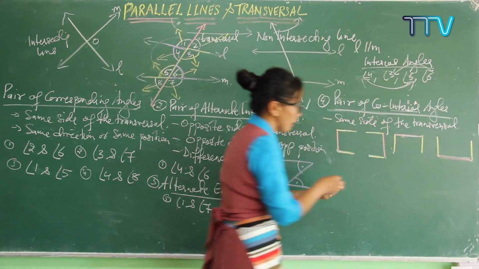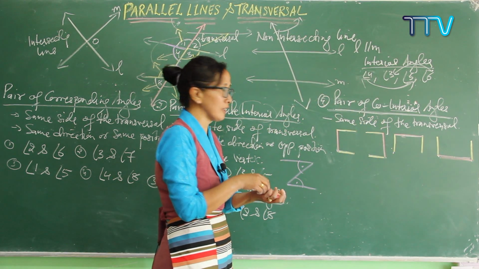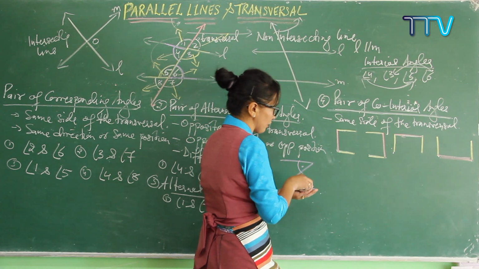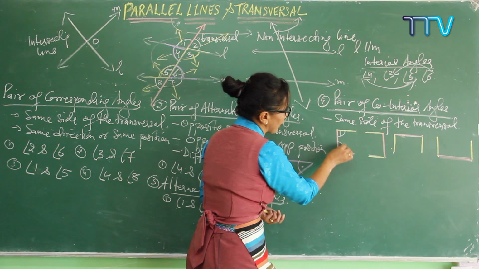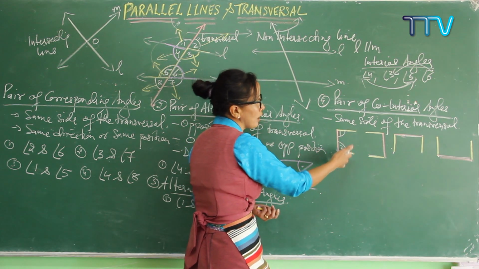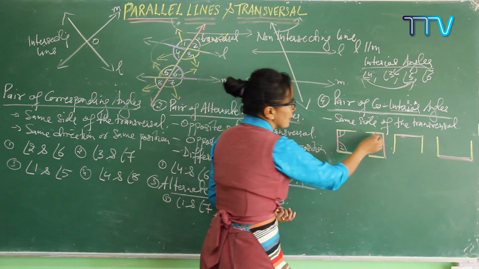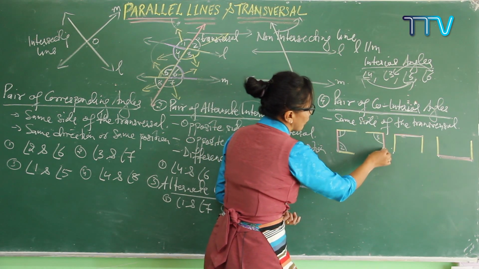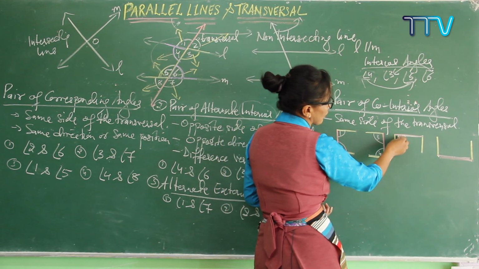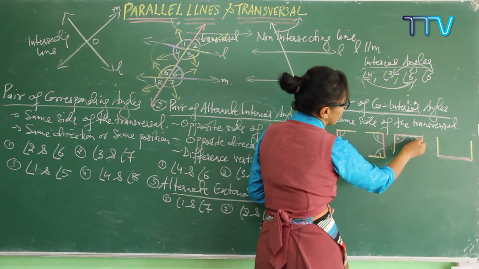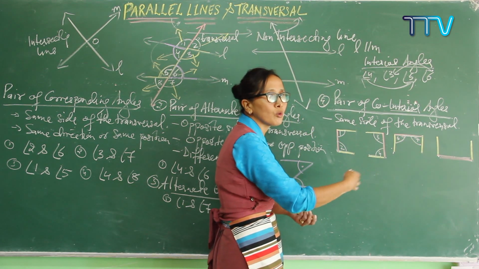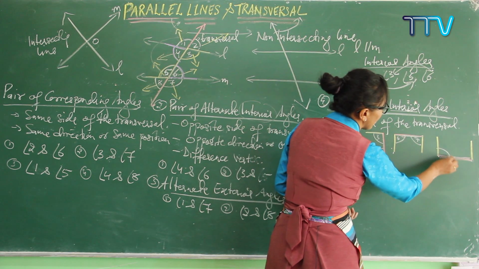Now see here. So C shape means, how do you get it? Interior angle, same side of the transversal means what? These 2 angles, angle 1 and angle 2. So if you are getting a C shape, angle 1 and 2 are the pair of interior angles. Here angle 3 and 4 are the pair of interior angles, and here I'm going to write down 6 and 7. Here 6 and 7 are the pair of co-interior angles, and same here.